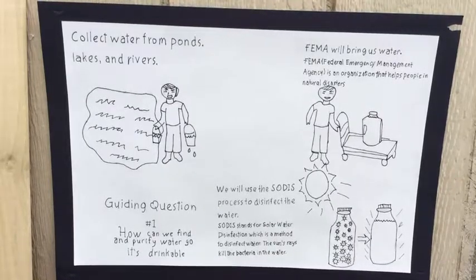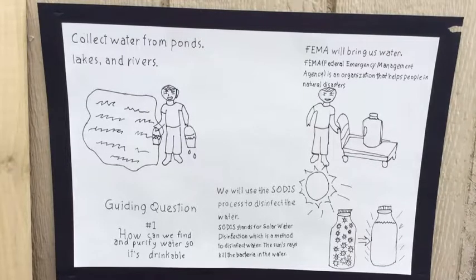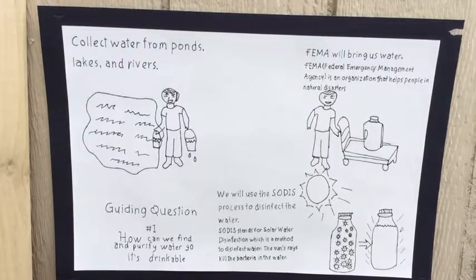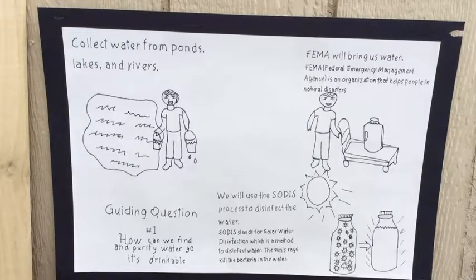We will use this process of SODIS, solar drinking water disinfection, to get drinkable water. SODIS means to put water that is in a clear glass water bottle.